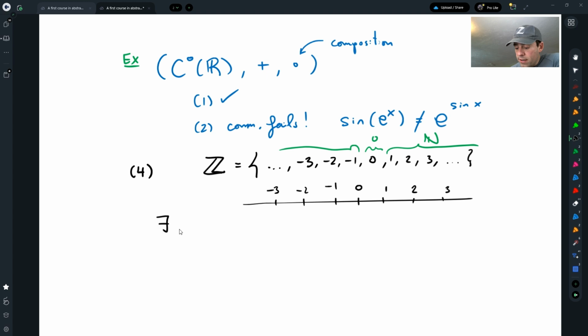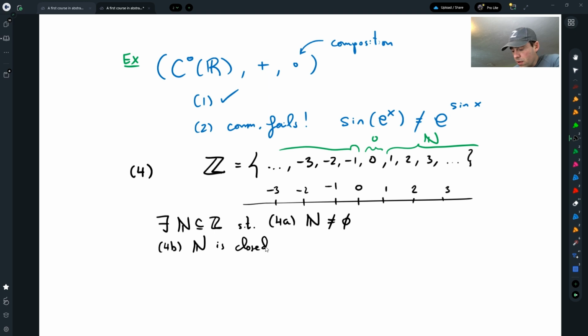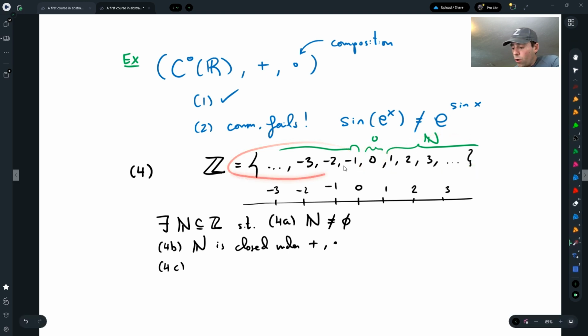So there is a subset of the integers, which I call the natural numbers, such that first, the natural numbers is not empty. Second, the natural numbers is closed under addition and multiplication. So if I start with 1, I can add 1 plus 1 plus 1 plus 1, and that will give me more natural numbers, or I can multiply the natural numbers together and get more natural numbers.